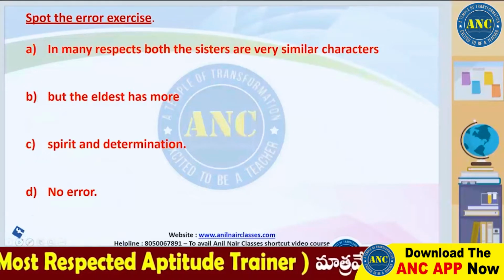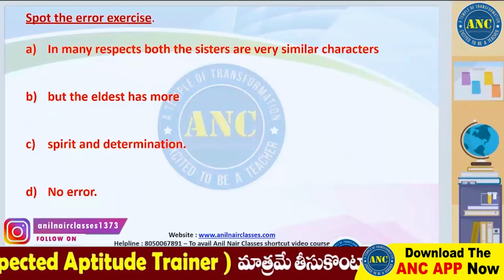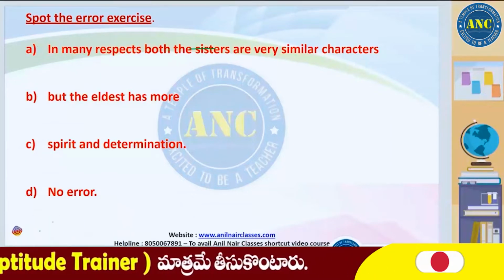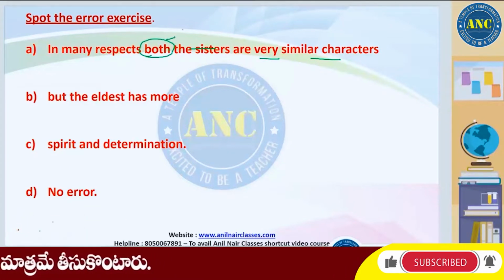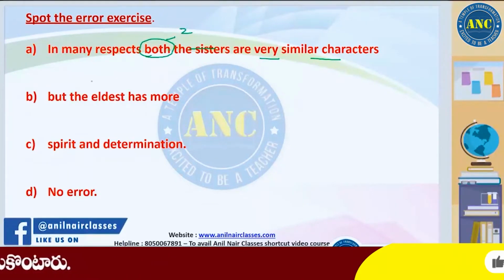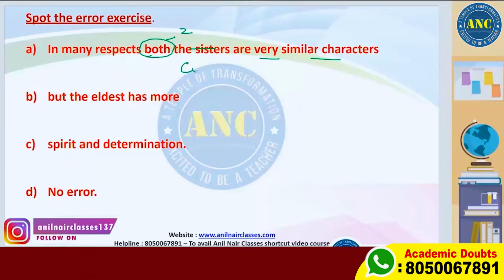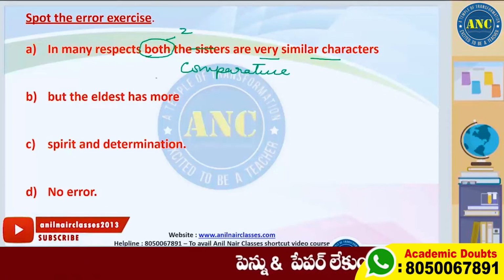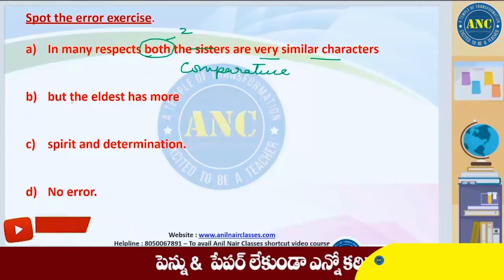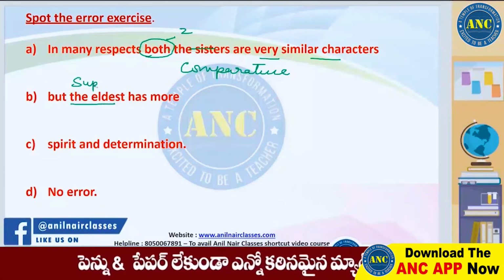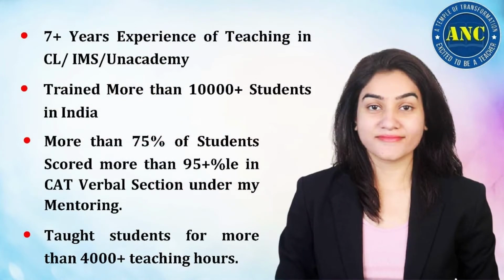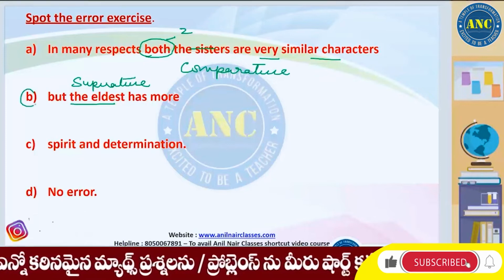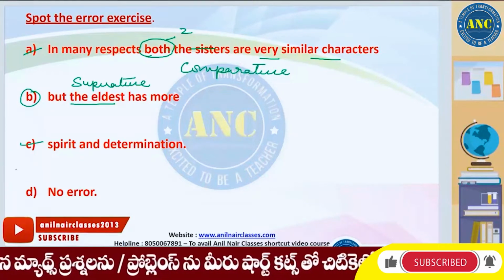Next one. The second question is, in any respects, both the sisters are very similar characters. So both is used over here. Both means 2, right? So when the 2 is there, we use the comparative degree. We don't use the superlative degree for the 2. Now the eldest is the superlative. Superlative is used for more than 2. So B is the error over here. Get rid of A, C and D.